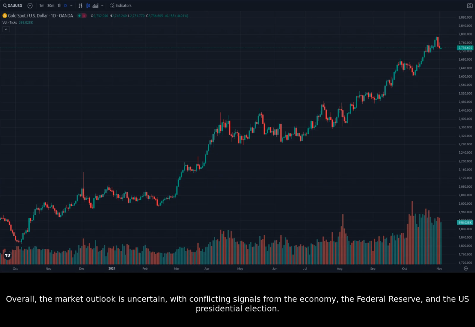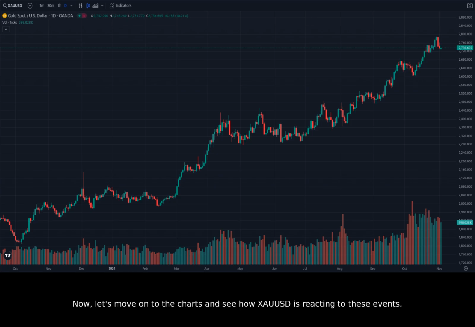U.S. factory orders declined for the fourth time in the past 5 months, showing a further slowdown in manufacturing. Overall, the market outlook is uncertain, with conflicting signals from the economy, the Federal Reserve, and the U.S. presidential election. Now, let's move on to the charts and see how XAUUSD is reacting to these events.